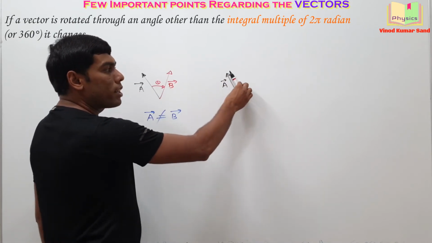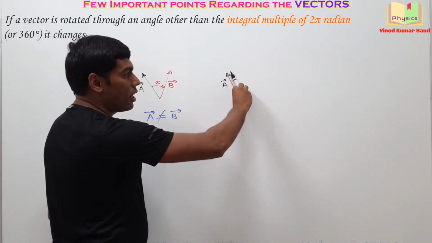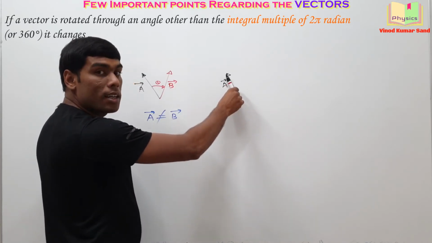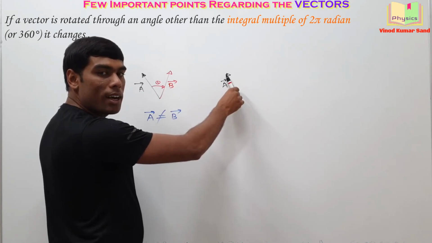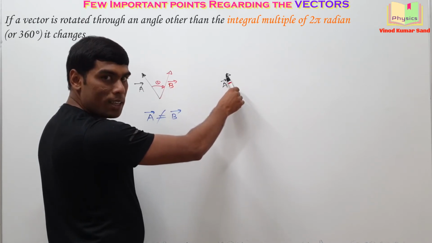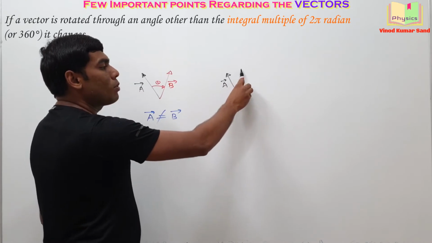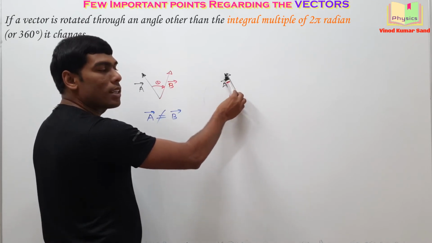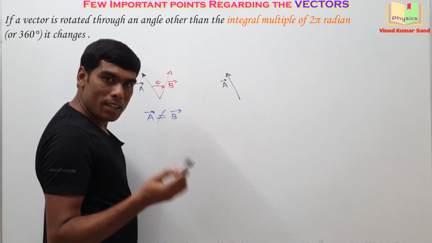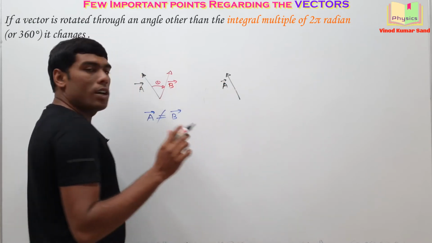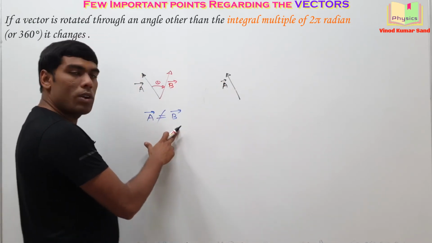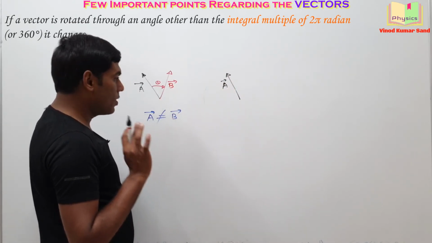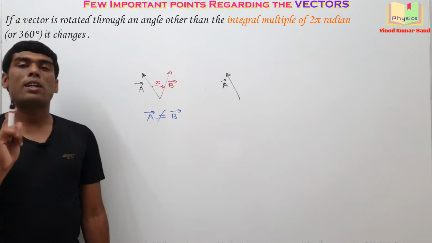Another example. We consider the A vector like this. And now we rotate it 360 degrees. Starting here, I rotate it like this, and then bring it back here. Then the new vector and the old vector, are they same? Yes. If you rotate it by 720 degrees, it means one complete rotation, then the next complete rotation, then the old vector and the new vector will be again same. So in this case, A vector is not equal to B vector, and in this case the A vector and B vector will be same. Getting it? Note it down. Then we'll take up point number 3.